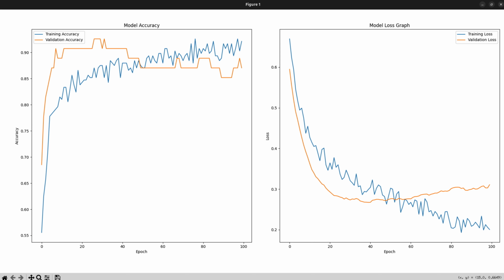Quantitative results are the most important part of a medical AI project. We achieved an overall accuracy of 85%. However, in medicine, accuracy isn't enough. We must look at the confusion matrix.